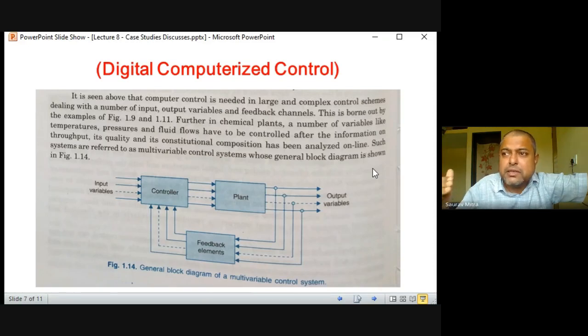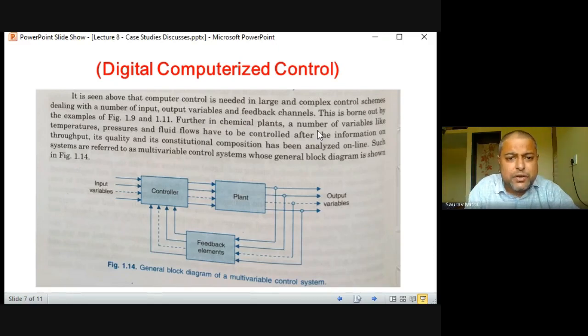So first is temperature, which is slowest, little faster is pressure, then little faster is liquid level, and fastest system is fluid flow. So fluid flow can be gas flow, air flow, liquid flow, all these things. So mainly these are the 4 parameters we are sensing, which is called FLTP in industrial term. FLTP means flow, level, temperature, pressure. Okay, so temperature is the slowest, little bit faster is pressure, little bit faster is liquid level, and fastest is liquid flow or fluid flow.